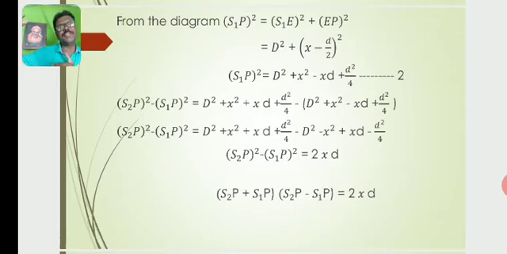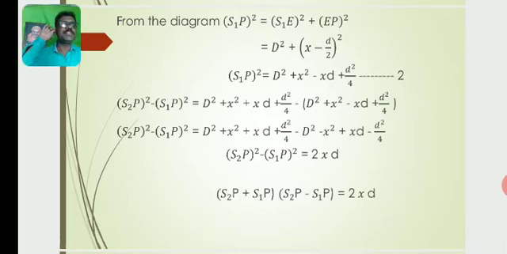The distance between S1 and S2 is small d, so the distance between E and F is d, and half of that distance is EC equal to d by 2, FC equal to d by 2. So S1P whole square equals D square plus x square minus xd plus d square by 4. Let this be equation number 2, based on a minus b whole square equal to a square plus b square minus 2ab.